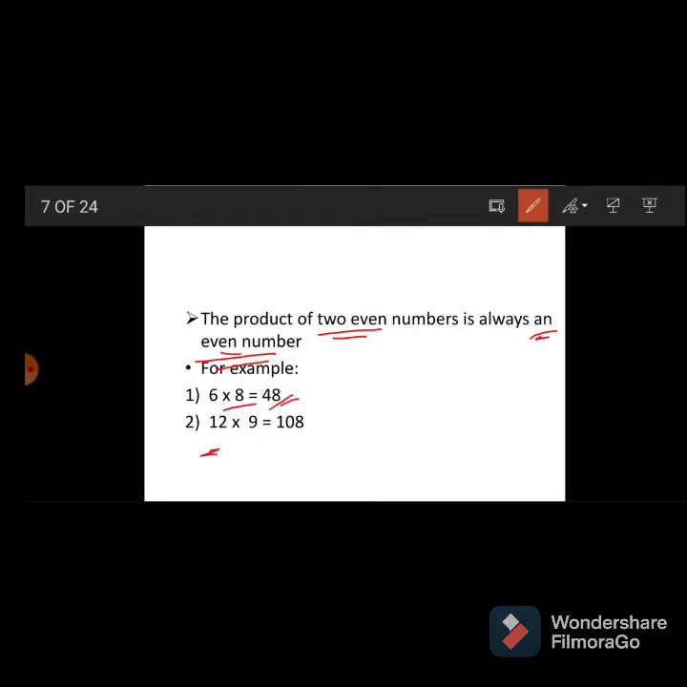12 into 8 is 96, which is also an even number. There is a printing mistake there. 12 into 8 is 96, also an even number. Okay, then see the next example.